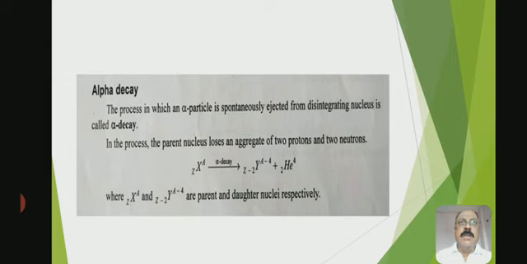Some radiations are deflected towards the positive plate. They are called beta rays. Some rays are deflected towards the negative plate. They are called alpha rays. About the properties of the alpha rays, we know that the alpha particle is a helium nucleus. So in this process, the parent nucleus loses an aggregate of 2 protons and 2 neutrons.